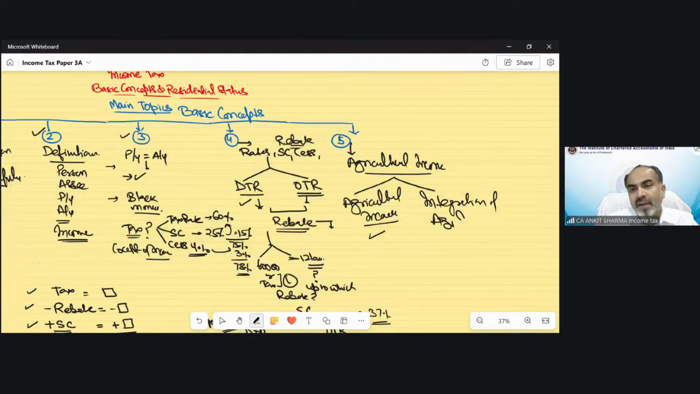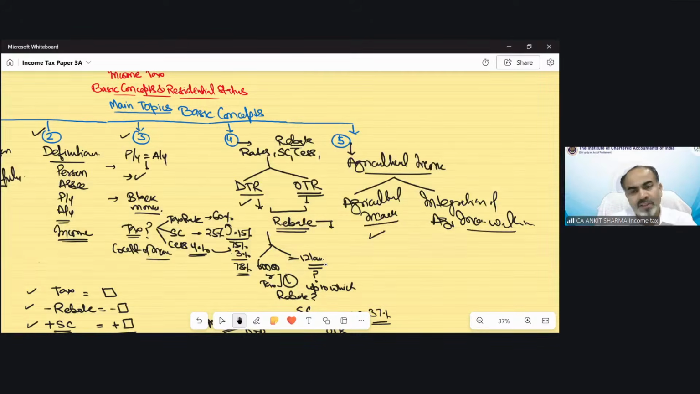Integration of agricultural income with non-agricultural income. If certain conditions are satisfied, in case of individual, HUF, etc., only it is applicable. When the slab rate is applicable, only in that case can this integration concept apply in a question. When your agricultural income exceeds 5,000 rupees and your non-agricultural income exceeds the basic exemption limit, only if all these three conditions are fulfilled can you calculate the tax as per the integration provision.